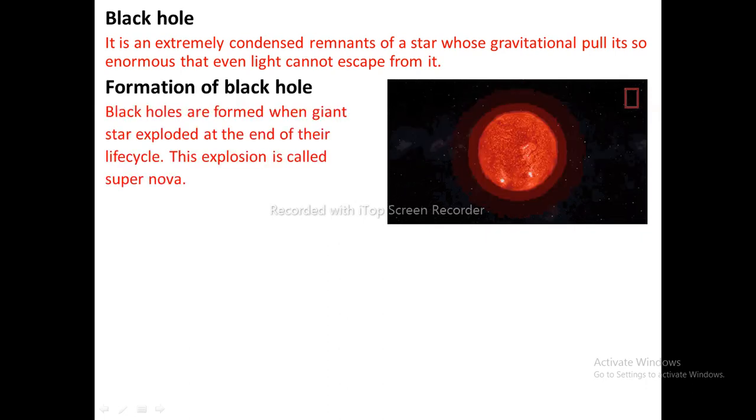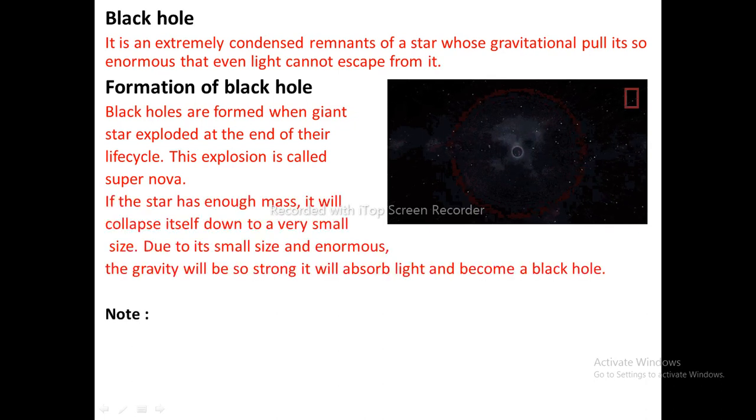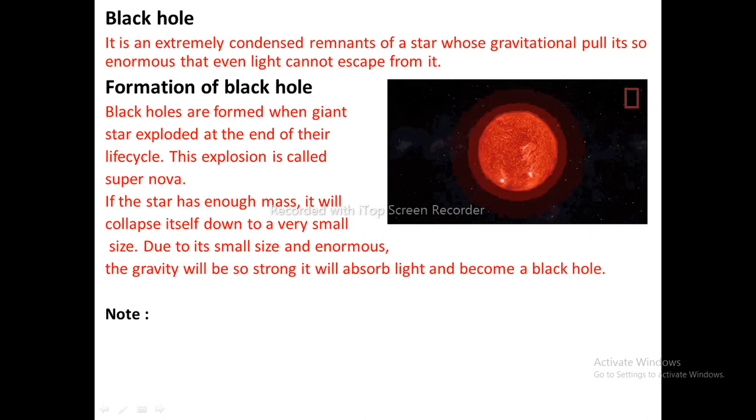Formation of black hole. Black holes are formed when a giant star explodes at the end of its life cycle. This explosion is called supernova. If the star has enough mass, it will collapse down to a very small size. Due to its small size and enormous gravity, the gravity will be so strong it will absorb light and become a black hole.